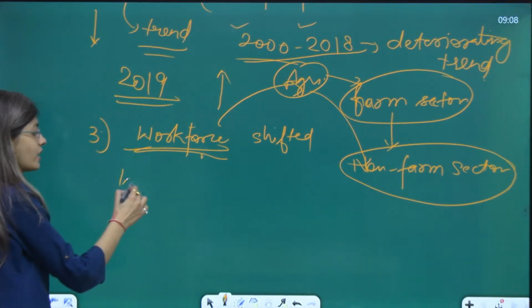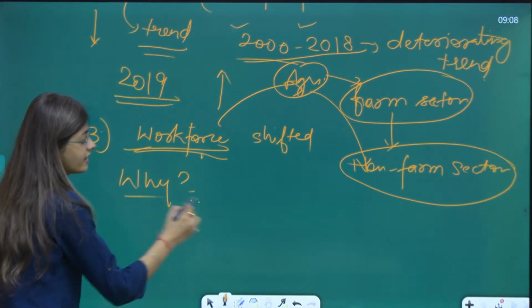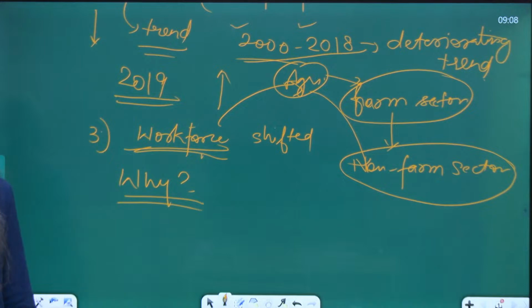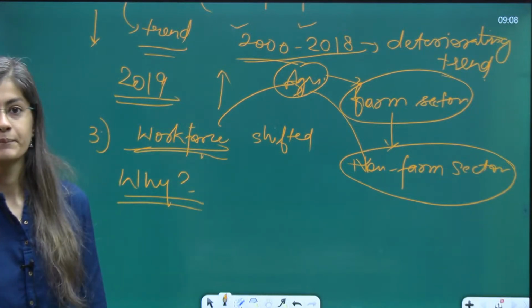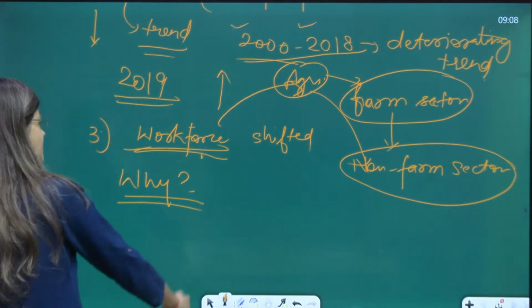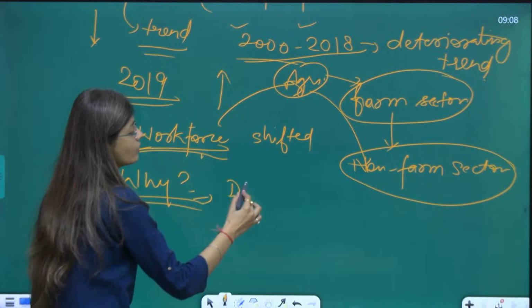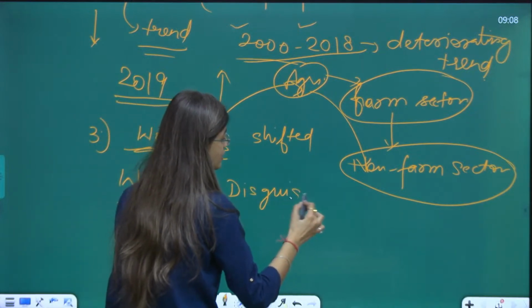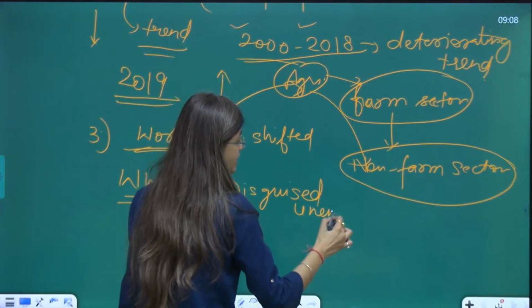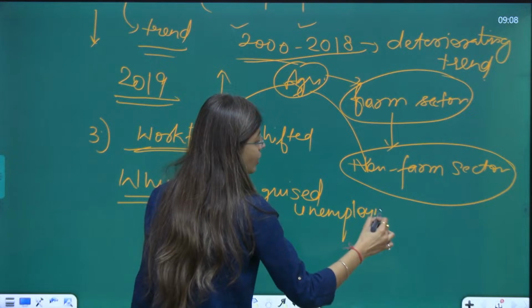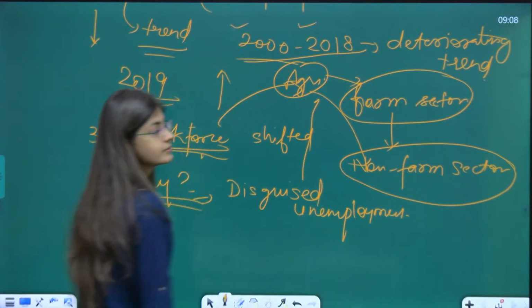Why? What can be the reason behind that? The reason can be, have you heard about disguised unemployment? Disguised unemployment, which is related with agriculture sector.